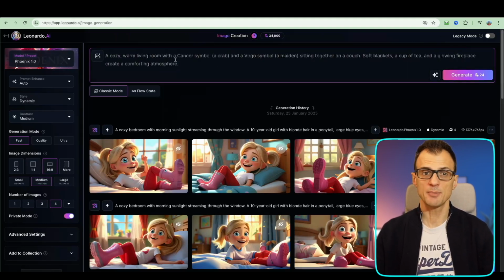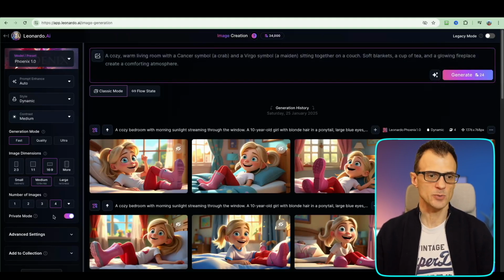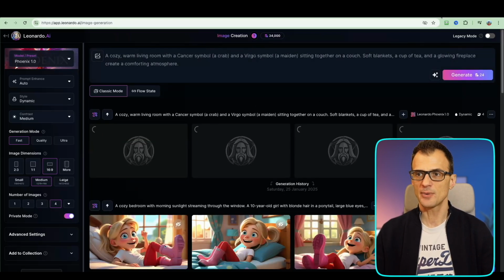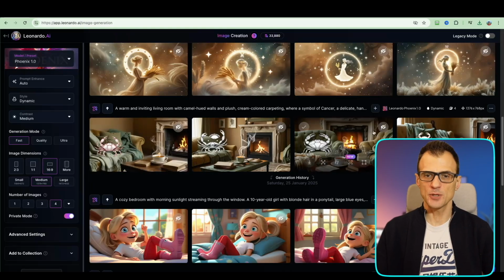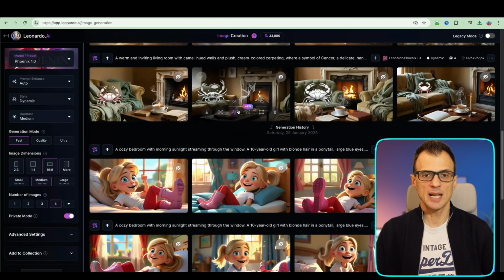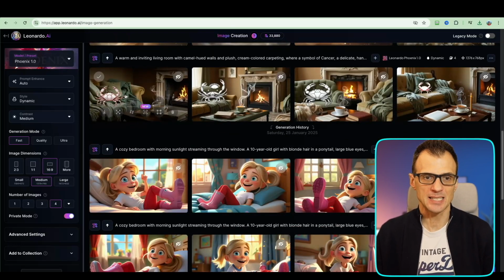So this is the prompt for image 1. So let's click generate. We're going to get 4 different images from which we can then choose what we like. So I'm going to click generate and just take them one by one and generate the images for each of the scenes. Once you've got these previews, choose which of the 4 images you like the most and then click the animate button. So here I'm going to animate this image.